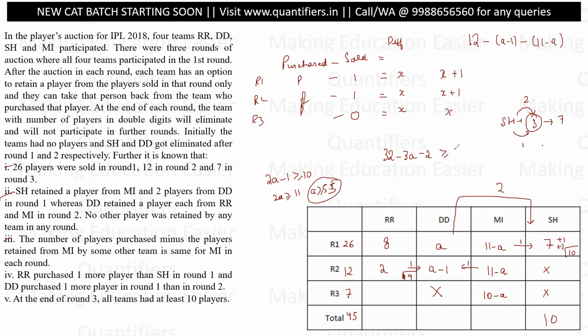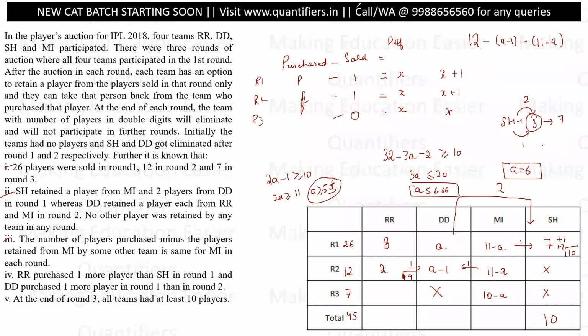This has to be greater than or equal to 10. So basically 3A has to be less than or equal to 32 minus 2 minus 10, 20. So A is less than or equal to 6.66. So from Mumbai's perspective, A has to be less than or equal to 6.66. From Delhi's perspective, A is greater than or equal to 5.5, which means A has only one possibility to take, that is 6.